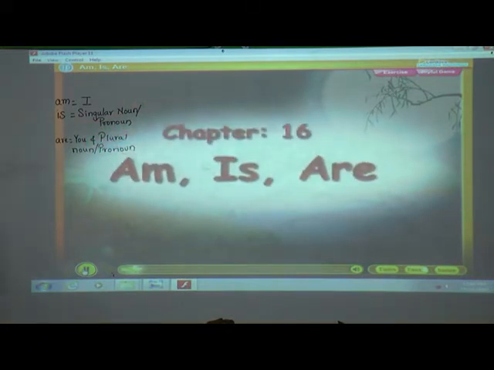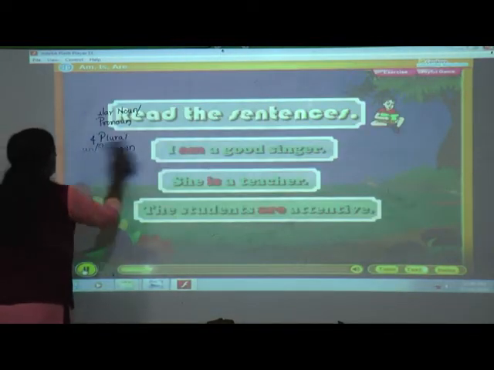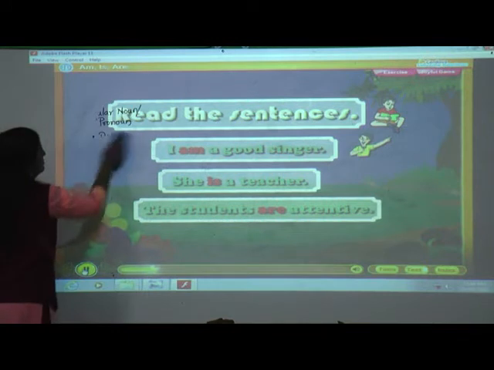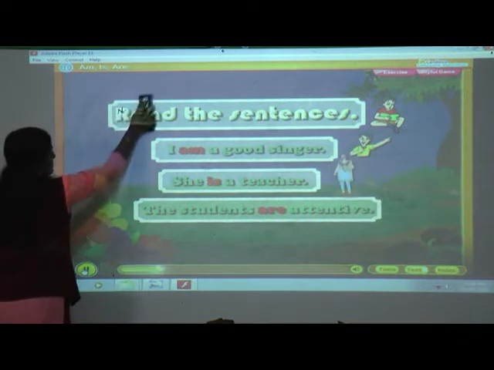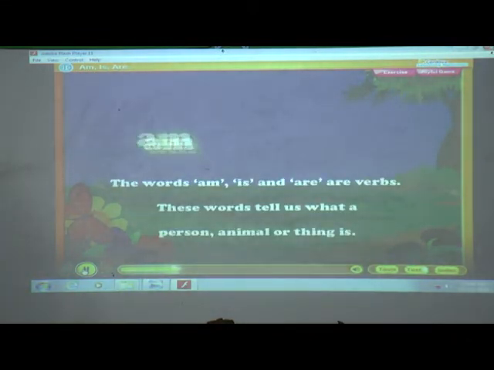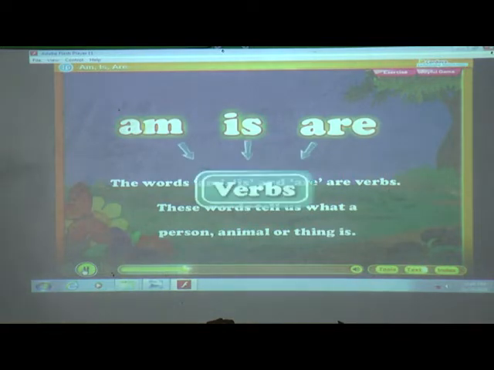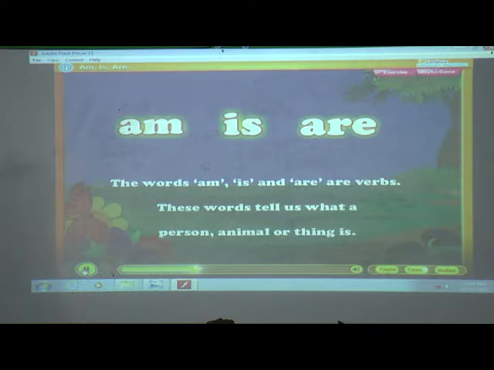Am, is, are. Read the sentences. I am a good singer. She is a teacher. The students are attentive. The words am, is and are are verbs. These words tell us what a person, animal or thing is.